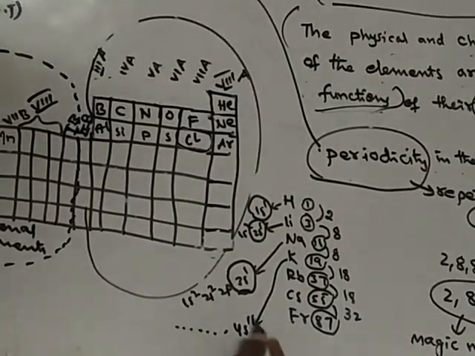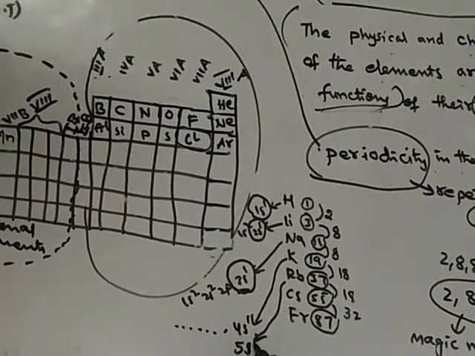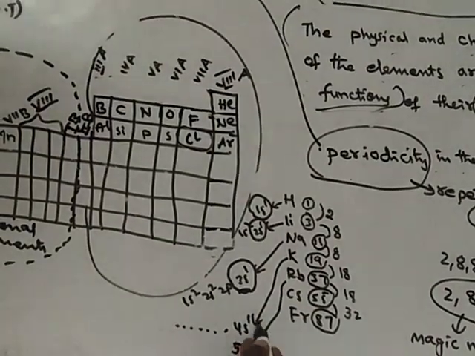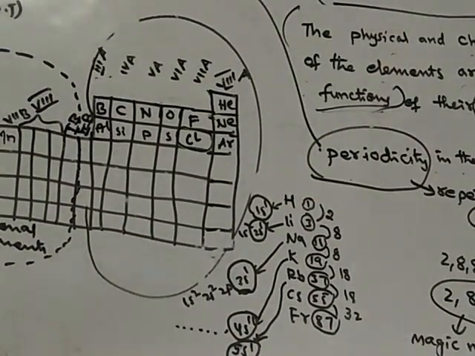Here 1s1, here 2s1, here 3s1. Outermost orbit only we have to see. So here it will be 4s1, with 1s2, 2s2, 3s2, 3p6 like this. Here 4s1 you will get, and in rubidium you will get 5s1. So like this, the outermost electronic configurations are similar.